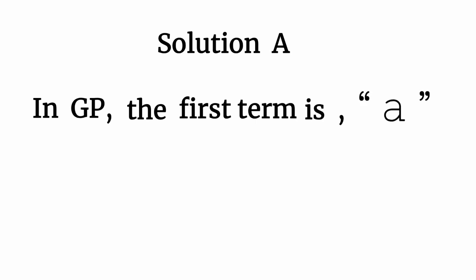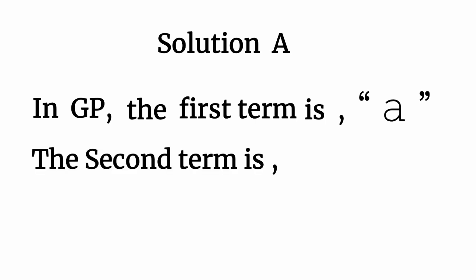In a GP, the first term is A, a variable. The second term is AR, where R is the ratio: the first term times the ratio gives the second term.